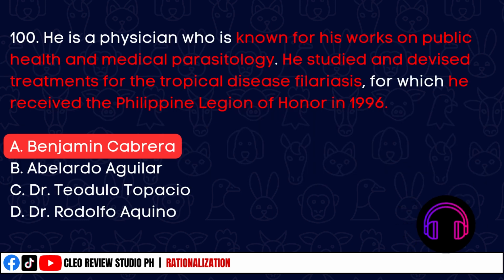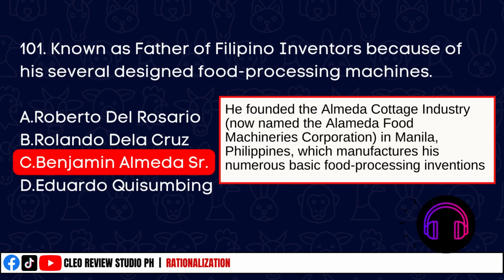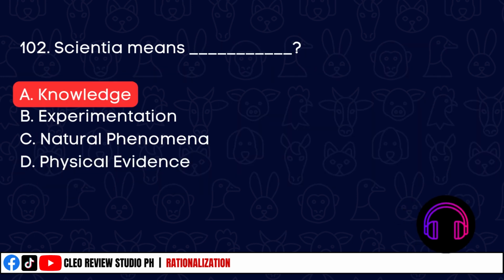Next question. Okay, tandaan nyo lang ang mga clue words sa question. Anyway, the correct answer is option A, Benjamin Cabrera, a Filipino scientist. Known as father of Filipino inventors because of his several designed food processing machines, he is Benjamin Almeda Sr. Scientia means blank. Of course, it's knowledge, letter A.